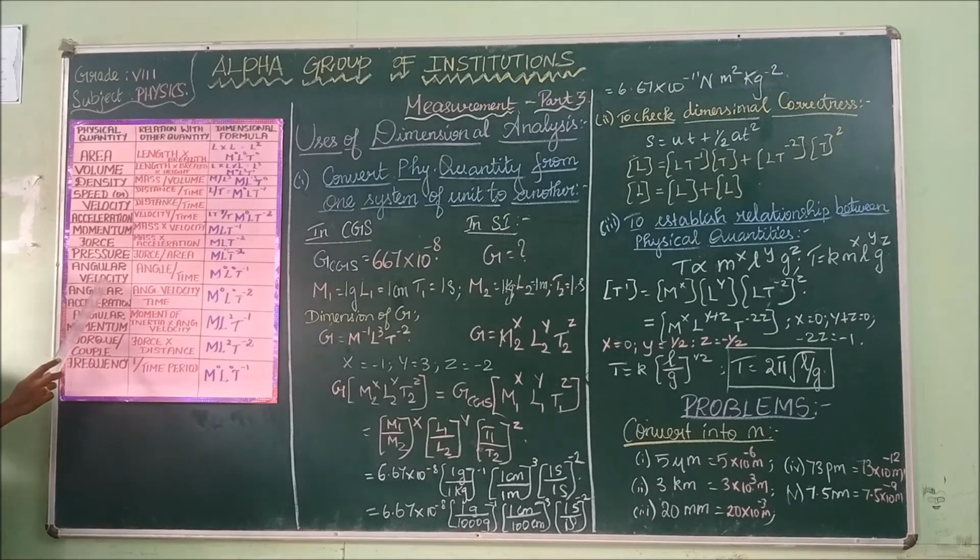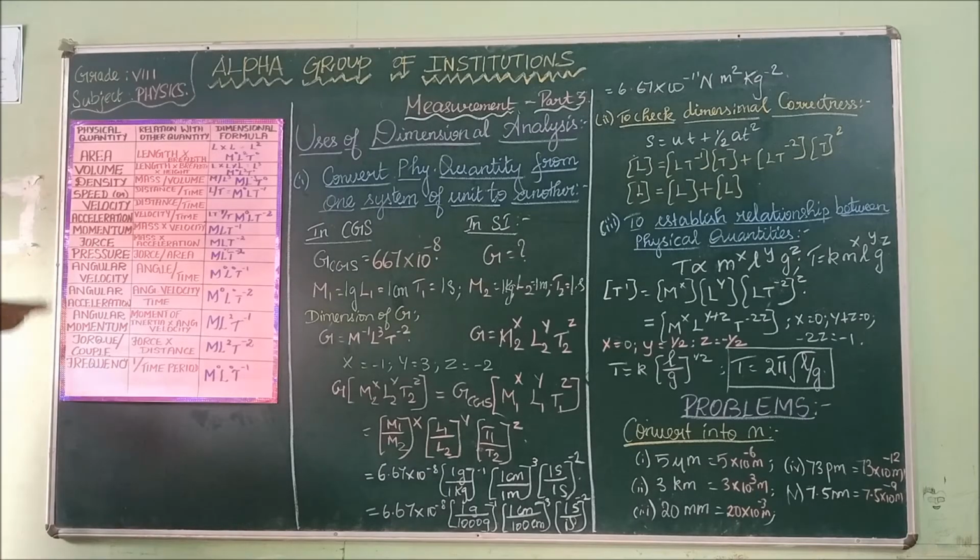The dimension for angular velocity is M power 0 L power 0 T power minus 1. And the dimension for angular acceleration, angular velocity by time, is M power 0 L power 0 T power minus 2. The dimension for angular momentum is M L squared T power minus 1. The dimension for torque is M L squared T power minus 2. The dimension for frequency is M power 0 L power 0 T power minus 1. These are all the dimensional formulae for various physical quantities.